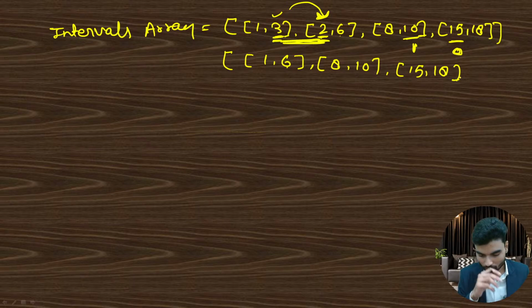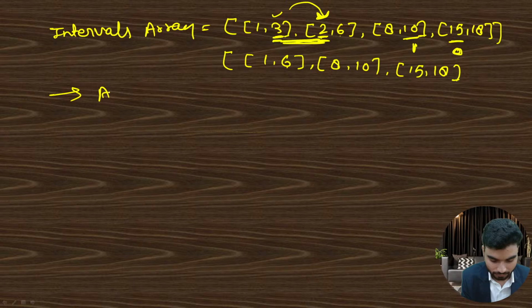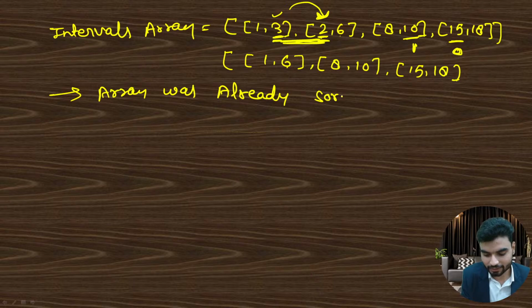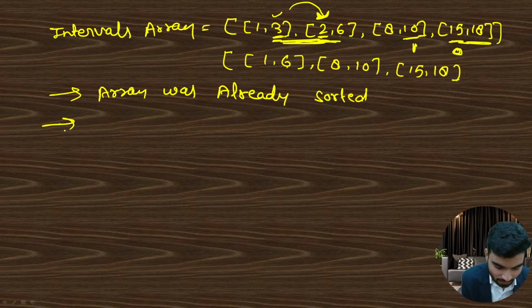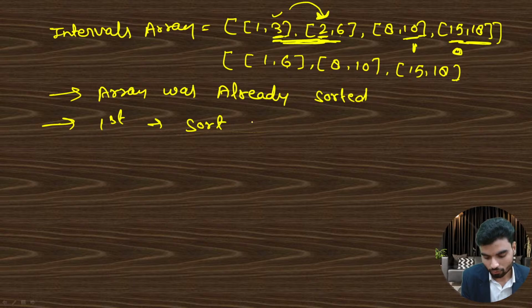The first thing is that in this example, the array was already sorted, yes or no? If it is already sorted, then our logic is fine. But if it is not sorted, there is a problem, because we don't know whether this will be here or here. We cannot calculate the overlappings. So the first thing you need to do is sort the array. But on what basis?